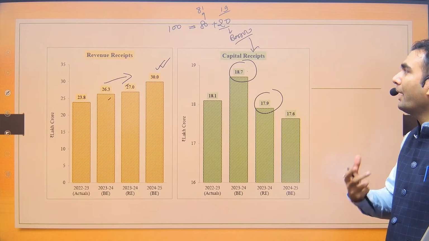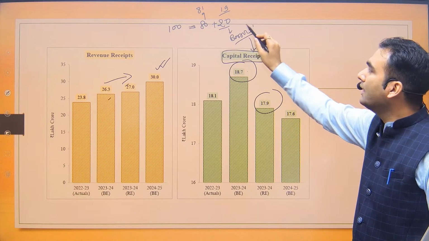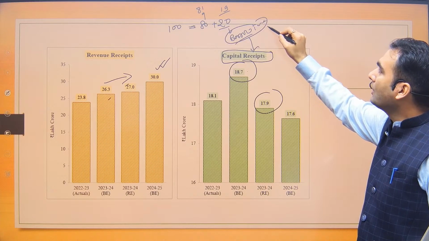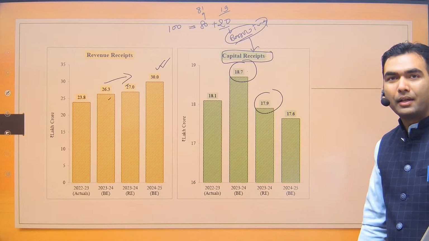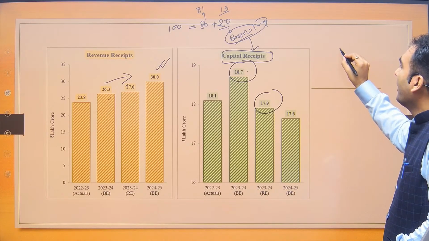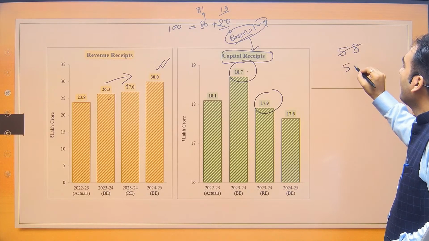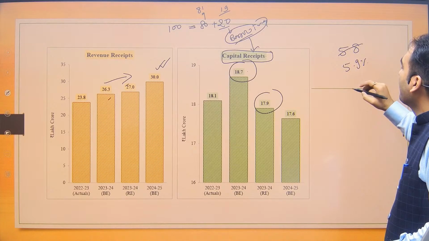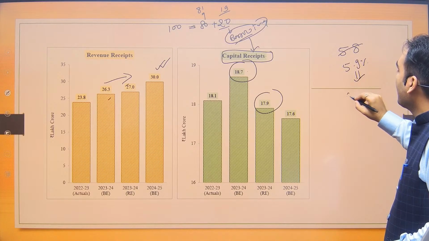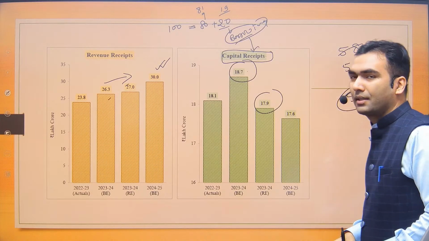Okay, so the only thing that you have to digest is that this capital receipt also includes the borrowing, and so the government's borrowing has reduced. In fact, in fiscal deficit also, the government has a fiscal deficit target of 5.9% of GDP. But now it is saying that this year the fiscal deficit would only be 5.8%.